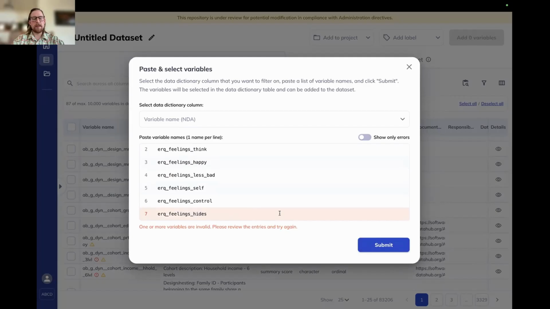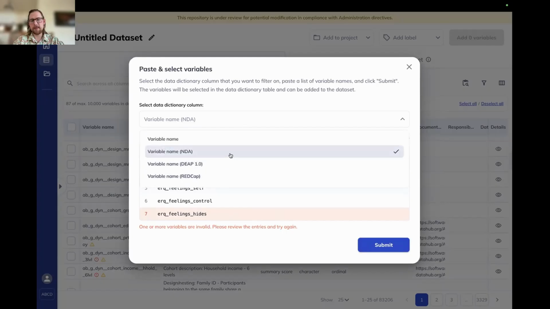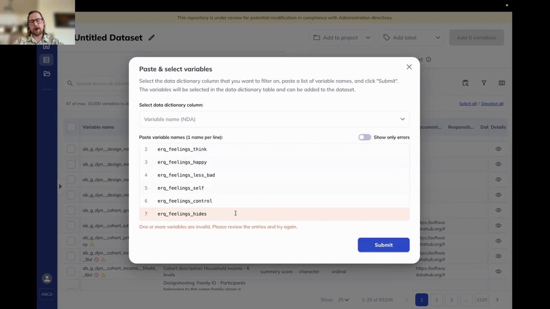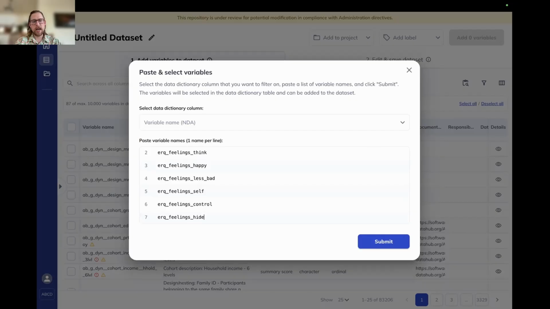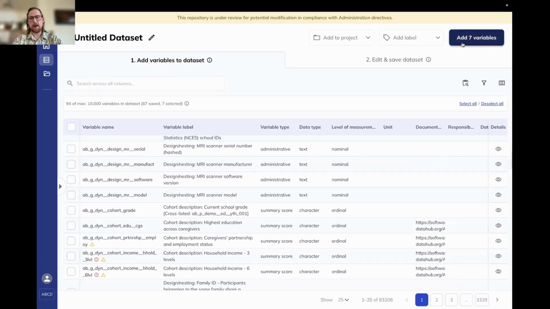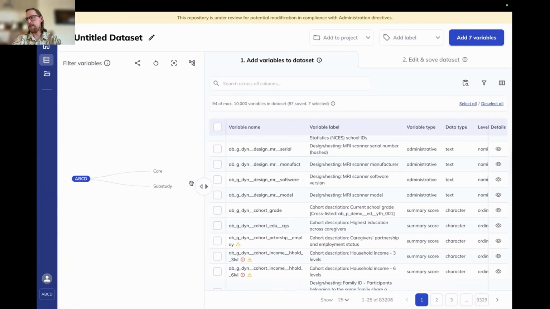Variables might not be there because they might not be the correct names. There might be a typo. It might be the wrong naming convention. Perhaps I accidentally meant to put REDCap instead of NDA, or it's a mix of variable names. Or it might be that that variable does not exist in the data release for some reason. If you're ever unsure, just go ahead and feel free to submit a ticket and we can help check to see what the error might be. In this case, it's a typo, so I'm just going to get rid of that and click submit. And now our 7 variables have been selected for us to go add to our data dictionary.